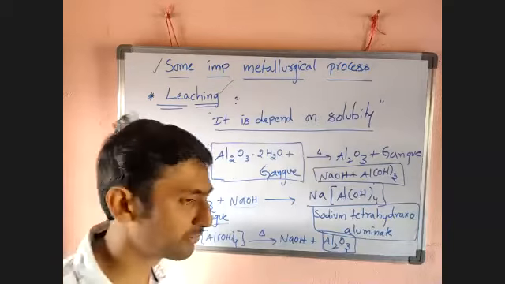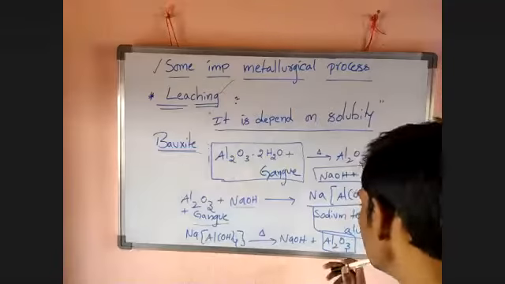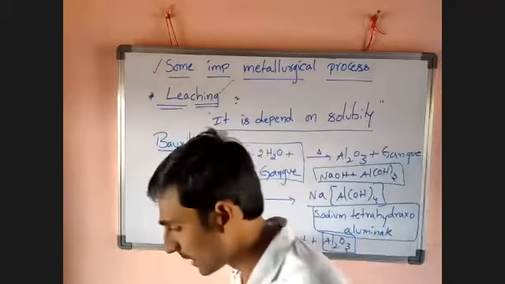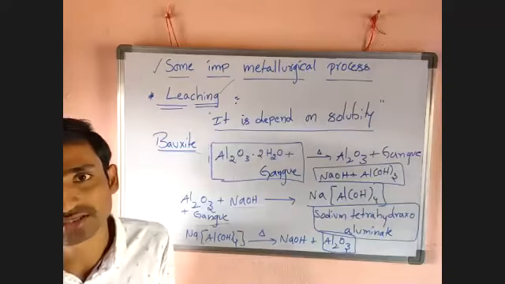Why electrolytic refining? Because aluminium is a more reactive metal in the series. That is the first metallurgical process, which was not discussed up to now.